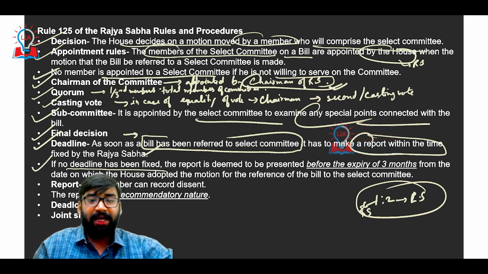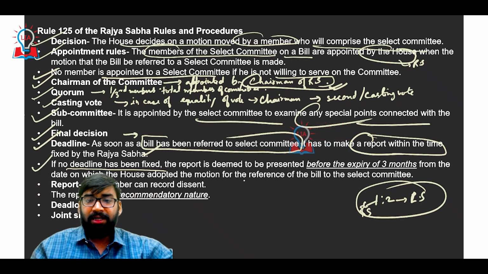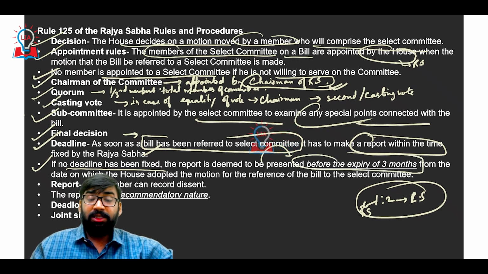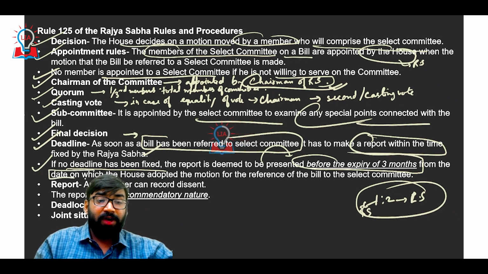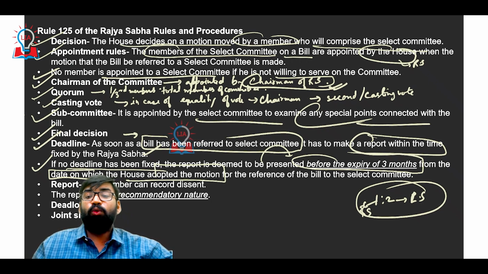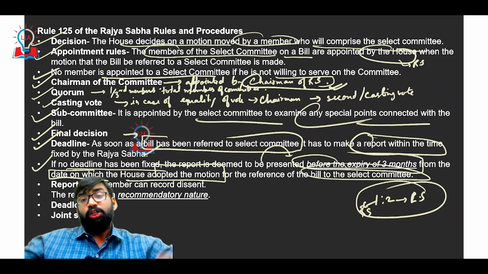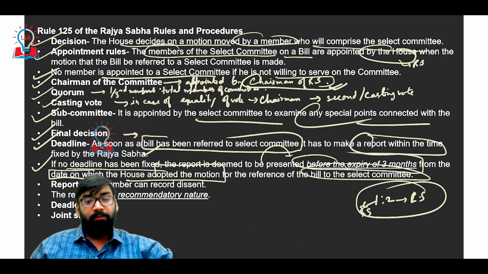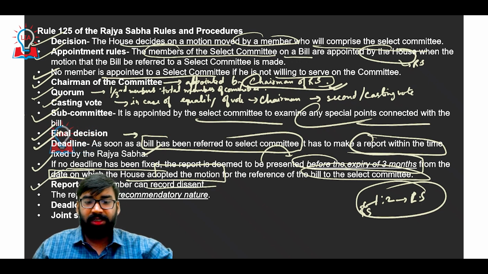If no deadline has been fixed, it is deemed that the report has to be presented before the expiry of 3 months. Since when? The day on which they adopted the motion for reference of the bill to the select committee. From that day, they have to calculate those 3 months. Getting my point? Then any member can record dissent.